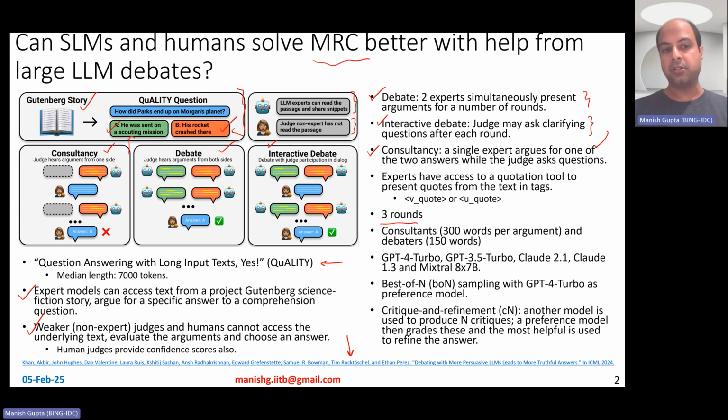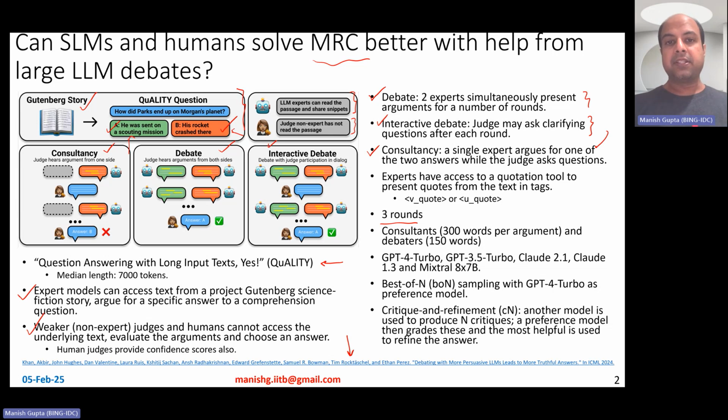So the judge can ask questions or not. But basically, a single expert argues for one of the two answers. A single expert could argue for the correct answer or for the wrong answer, right? But the judge has to somehow look at the responses from the single expert LLM and make the right guess.